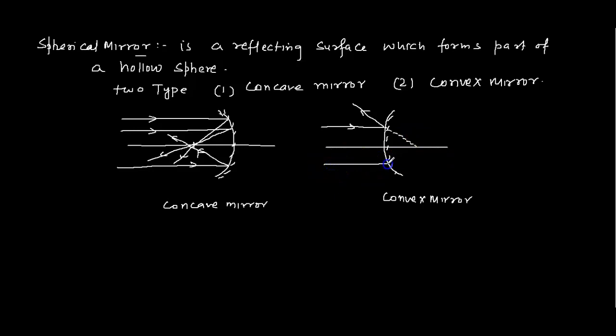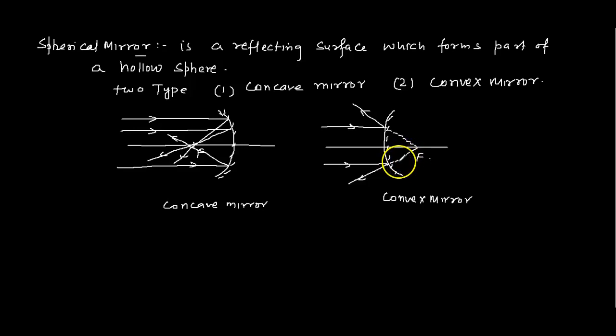Similarly here also, this point is the focus. So if any narrow beams of light parallel to the principal axis are passed here, they will either converge or diverge. This one is converging here, and this one is diverging from the focus point F on the principal axis. So convex diverges, concave converges.